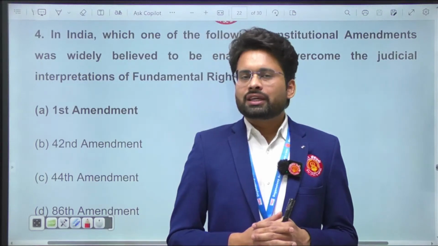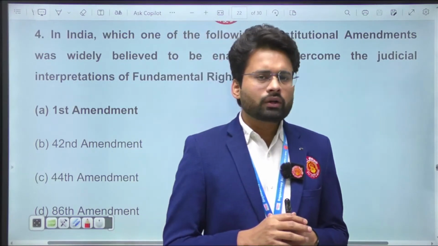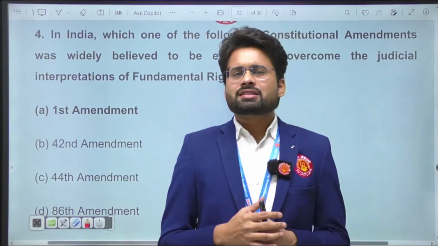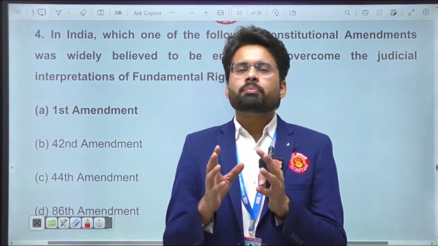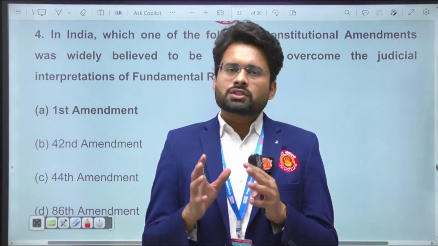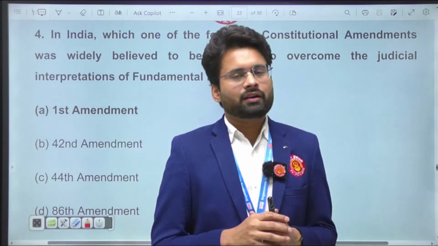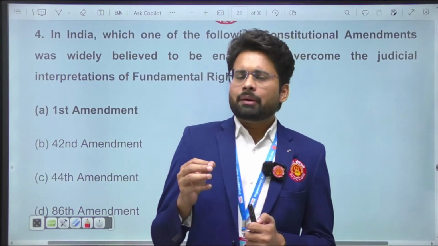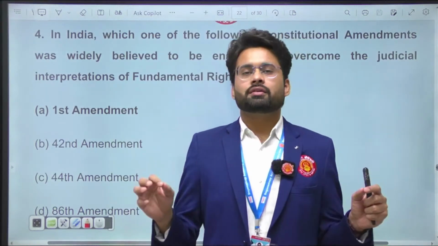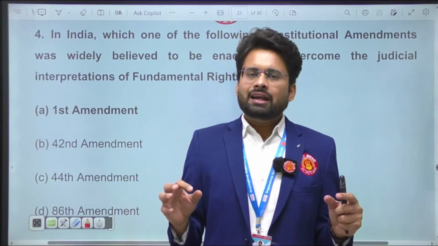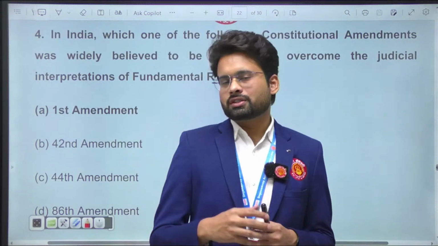In the Champakam Dorairajan case, the Supreme Court held that fundamental rights cannot be amended with a simple ordinary law. If you want to change the fundamental rights, you have to go for a proper constitutional amendment. Only a constitutional amendment in the proper sense can change the fundamental rights. So the Supreme Court reiterated that the amending power of the Parliament is there for the fundamental right, but with a proper amending procedure of the Parliament. After this Champakam Dorairajan judgment,